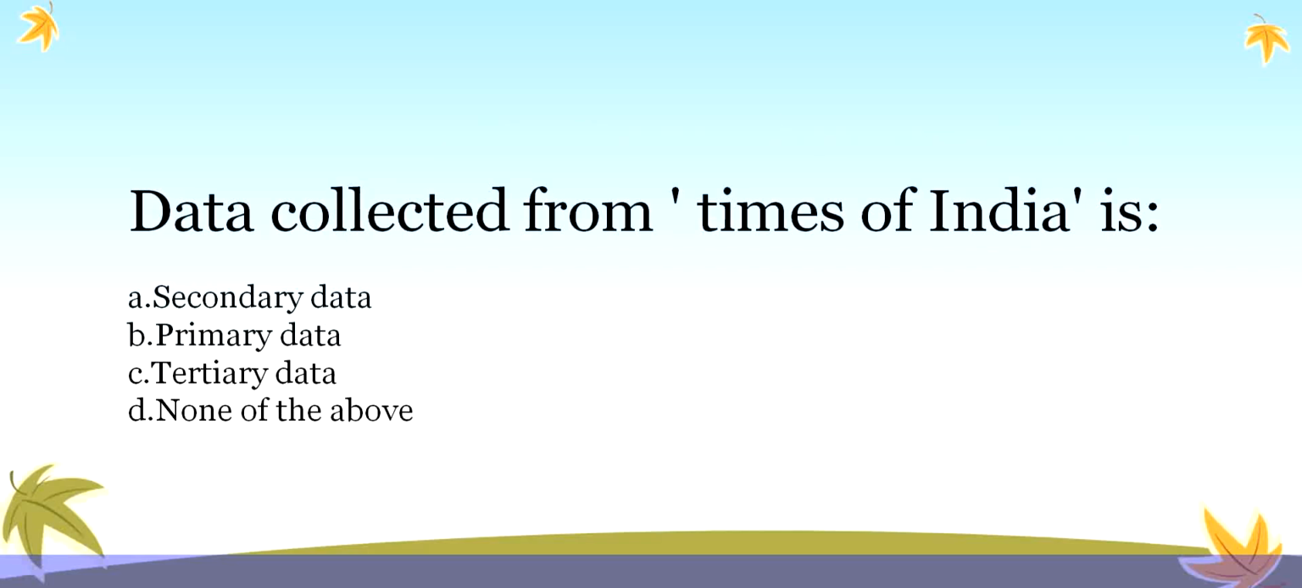Data collected from the newspaper Times of India. That is an example of secondary data, primary data, tertiary data, none of the above. Students, if we are collecting some data, information from Times of India newspaper, what will be here the correct answer? Here the correct answer is secondary data, option A.